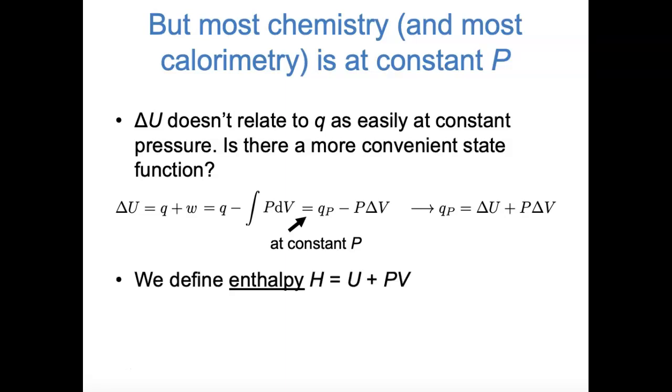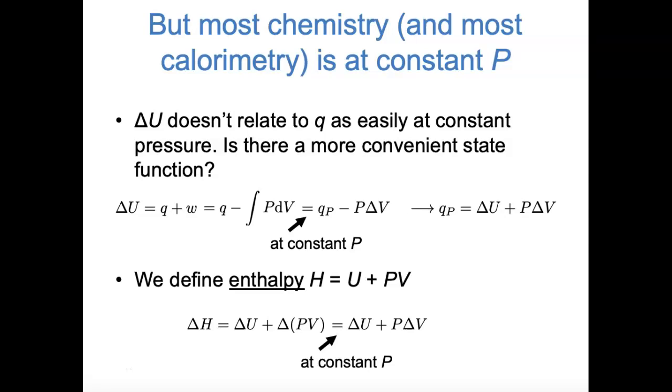We're going to define a new quantity, enthalpy, which we symbolize with the letter H, and say that it's equal to U plus PV. Because enthalpy is a combination of other state functions, it itself is also a state function. Given this definition, a change in enthalpy delta H is equal to delta U plus delta, the quantity of pressure times volume. And at constant pressure, which is the condition that we're concerned about, we can bring that pressure out front and say that delta H is equal to delta U plus P delta V.